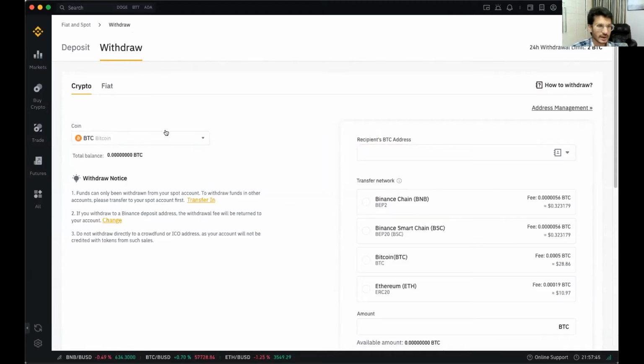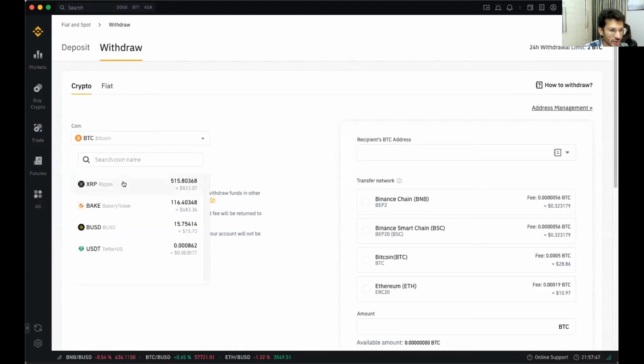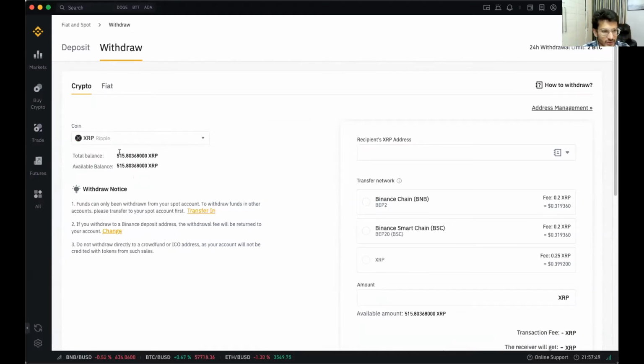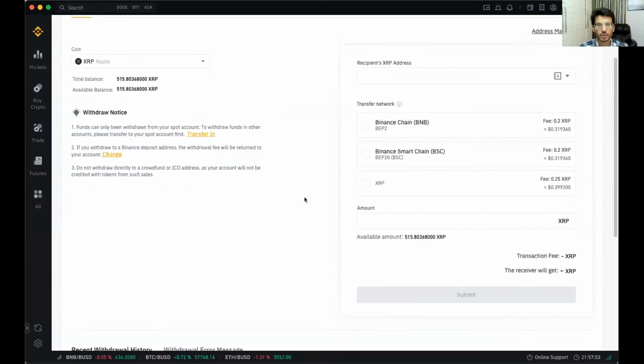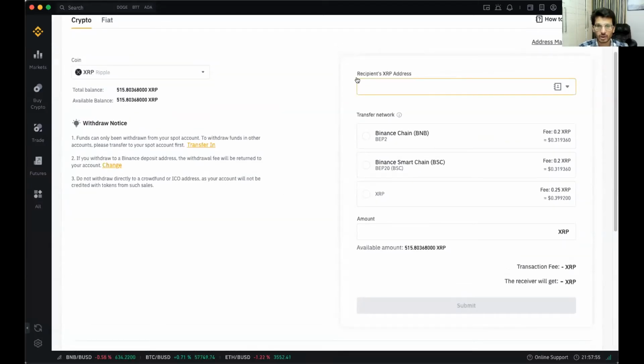So let's say I want to transfer XRP only. I've got 500 XRP here, and if I want to transfer, I'll have to put the recipient's address. Whichever account I want to transfer to, I will have to put that address here. I have to transfer some coins to a particular account, and I will do that in a while.